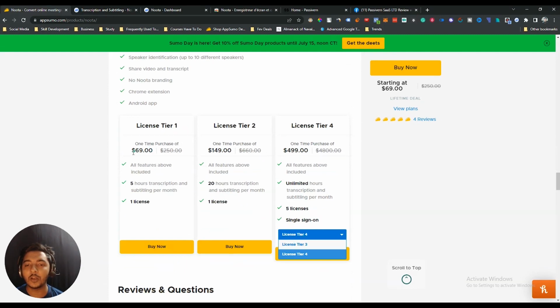If you see the lifetime deal pricing of Noota, they are offering up to license tier 4, and license tier 1 is 69 USD. You can get 5 hours of transcription and subtitling per month and one license. If you get license tier 3, then you will get unlimited hours, but if you need more licenses, then you have to get license tier 4.